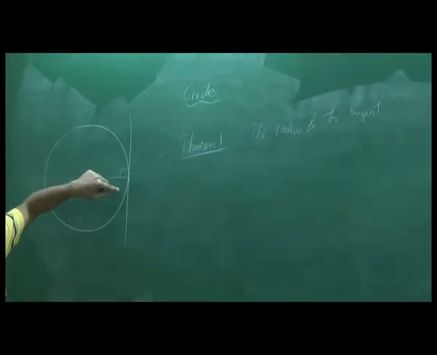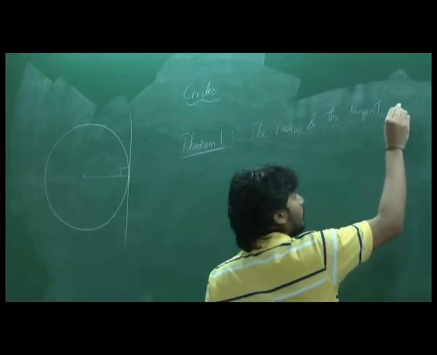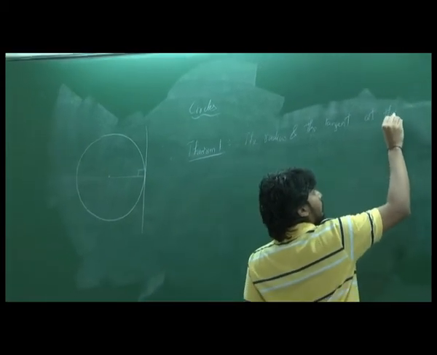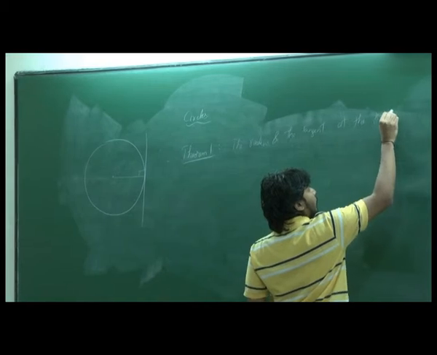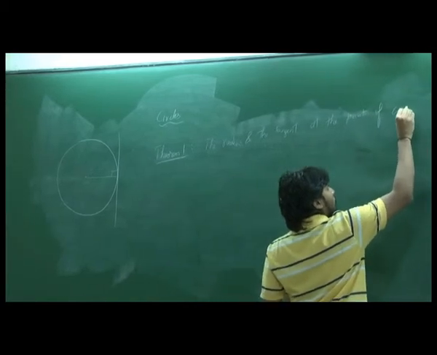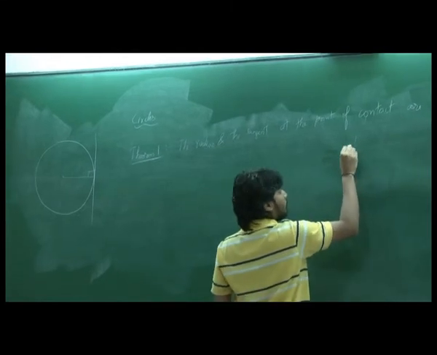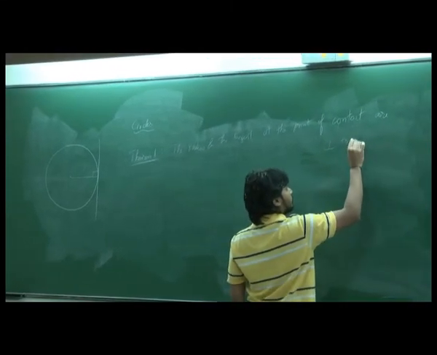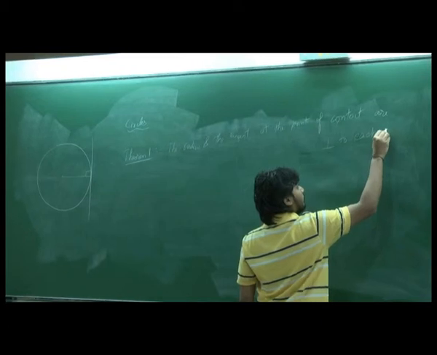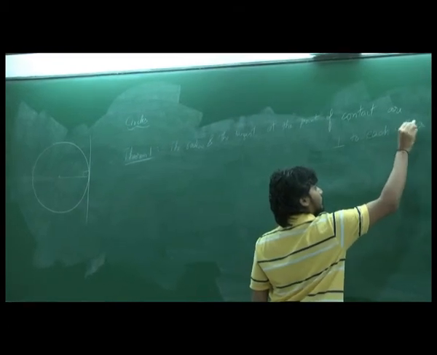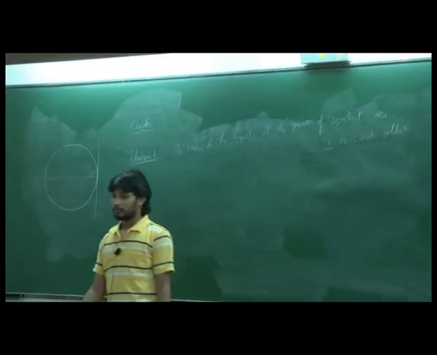This line is not perpendicular. It is at the point of intersection, at the point of contact. The radius and the tangent at the point of contact are perpendicular to each other, right?